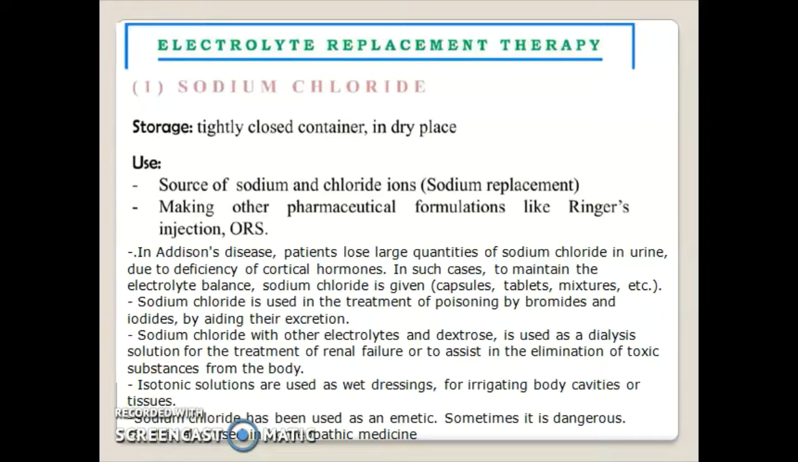Sodium chloride is used in the treatment of poisoning by bromides and iodides by aiding their excretion. Sodium chloride with other electrolytes and dextrose is used as a dialysis solution for the treatment of renal failure or to assist in the elimination of toxic substances from the body. Isotonic solutions are used as wet dressings for irrigating body cavities or tissues. Sodium chloride has been used as an emetic. Sometimes it is dangerous. It is also used in homeopathic medicines.